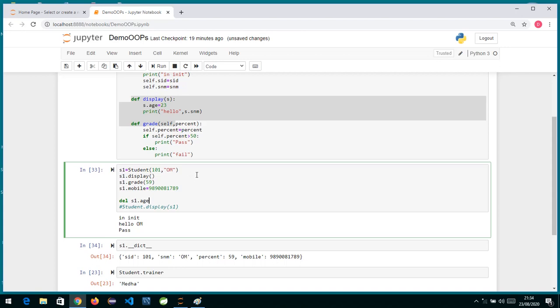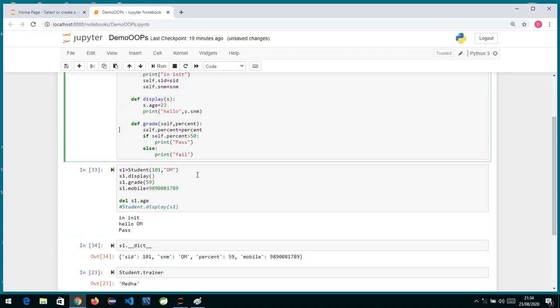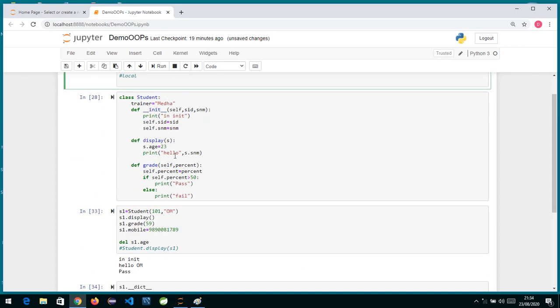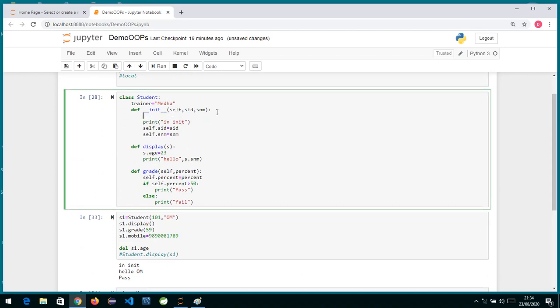Now we have seen this is my instance variable. Now how to create a local variable? Any variable which you define without the self keyword, like this. If I write c equals 10, okay, so this is now a local variable. So any variable which you define without self becomes a local variable.